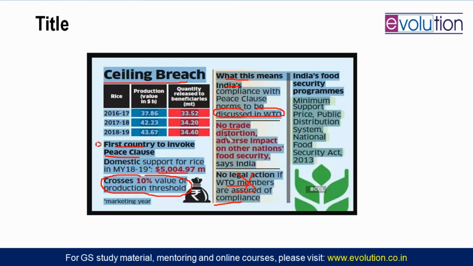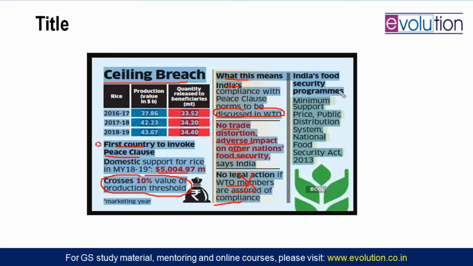According to the Agreement on Agriculture, there should not be any trade distortion by subsidy. So India says that we are not doing any trade distortion. We are not giving any adverse impact on other nations' food security. This is related to our own poor people only. This is not going to impact other nations' food security issues.